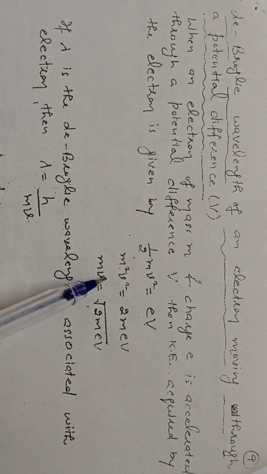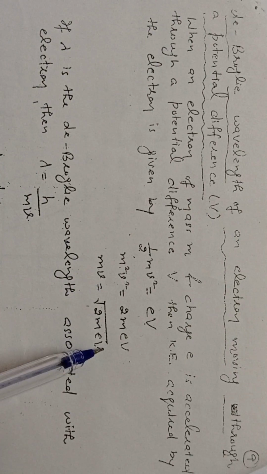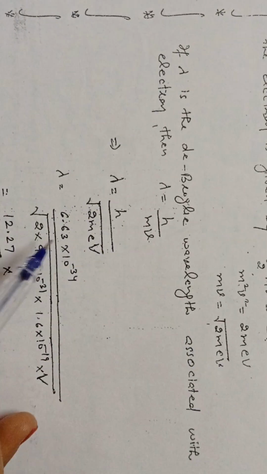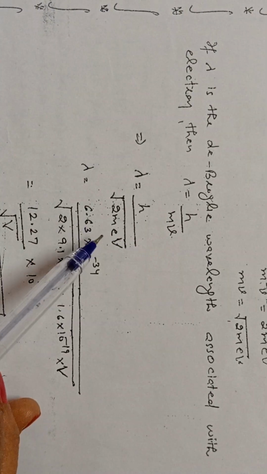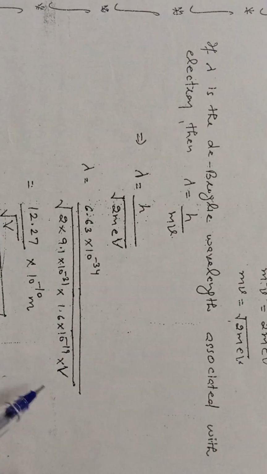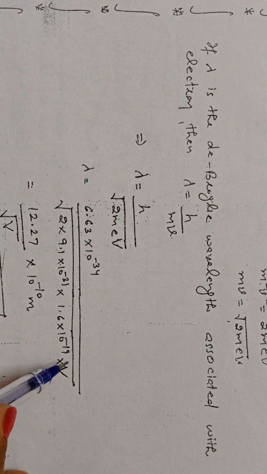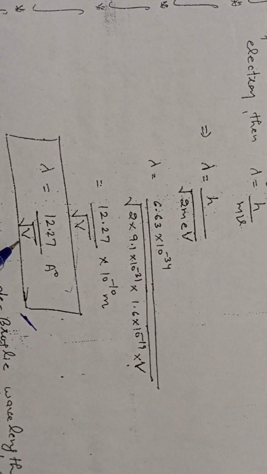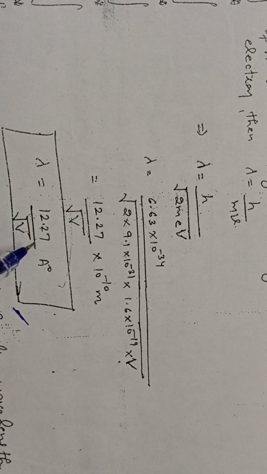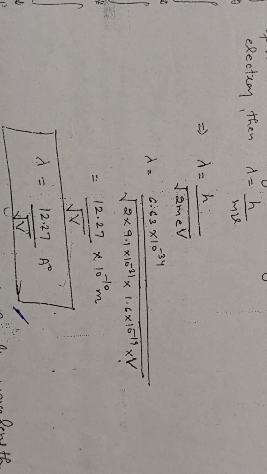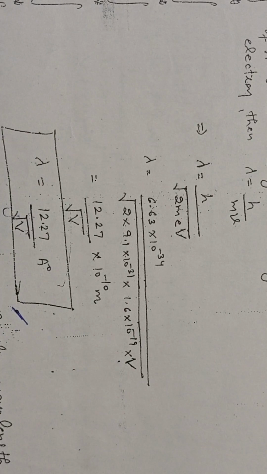This small v represents the velocity, whereas this capital V represents the potential difference. So lambda will equal h upon under root 2 meV. Put the value of h, the value of mass, the value of electron charge, and the value of the potential difference. We don't know the potential, so just keep it as capital V. After solving this equation, you have the value that lambda will equal 12.27 divided by under root V, and that value of lambda comes out in terms of angstrom. This is all about the de Broglie relationship and its formulations.